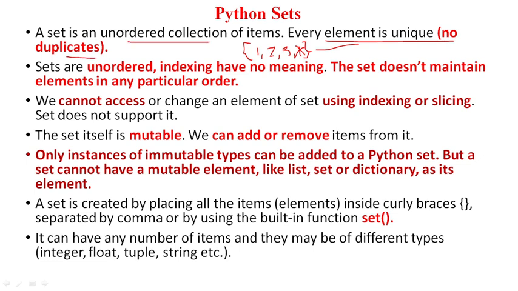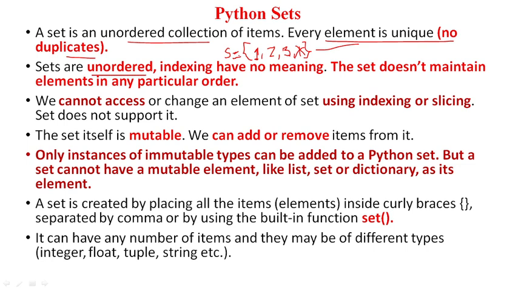It is an unordered collection. It means that if you try to store the data in this fashion, 1 2 3, then it is not necessary that the data will remain in this order. If you try to print the set further, it is possible that the order of the data has changed.